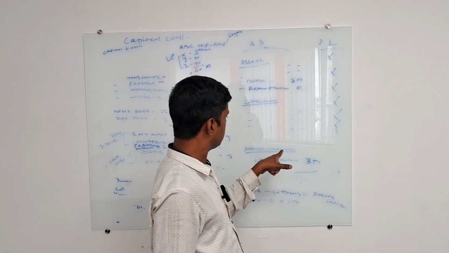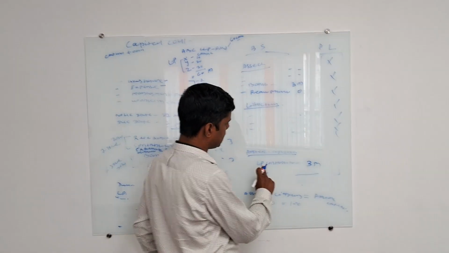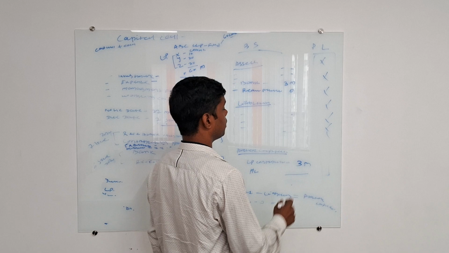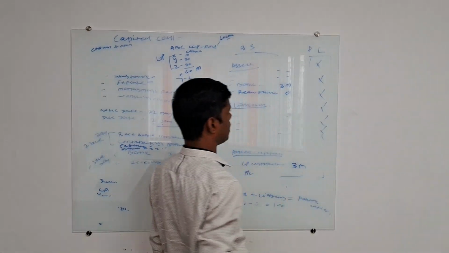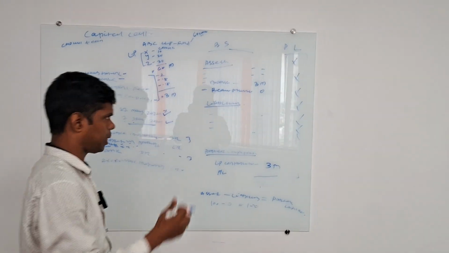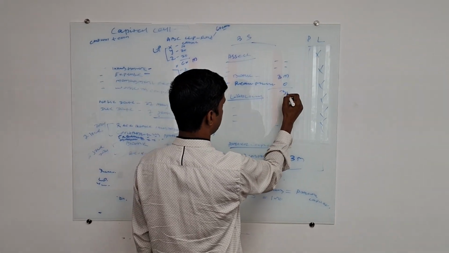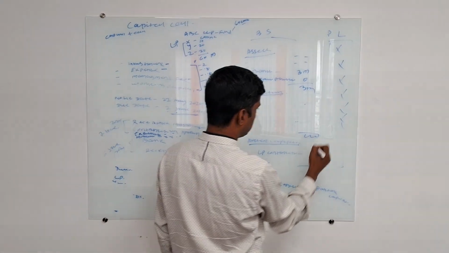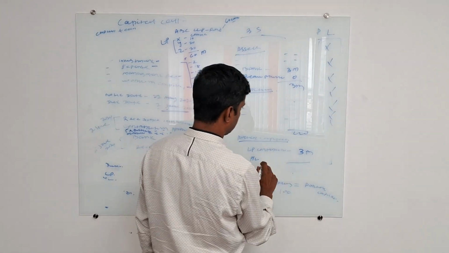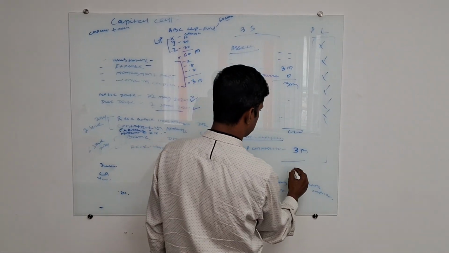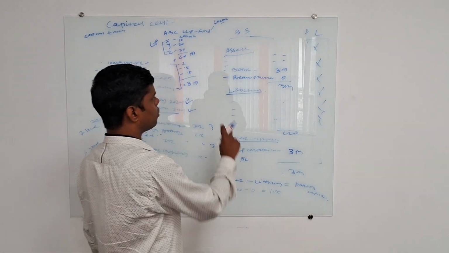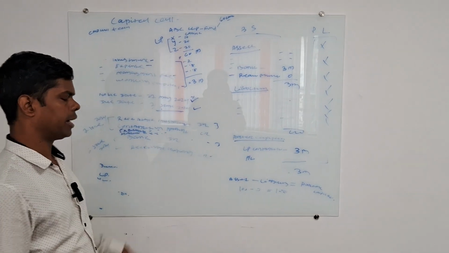Now in the partner capital line, you can see the LP contribution is 3 million. For example, if there is no P&L, you can see the asset is 3 million, total asset is 3 million, and liability is 0. Now your partner capital, you have shown 3 million. Now you can check whether your balance sheet is correct or not.